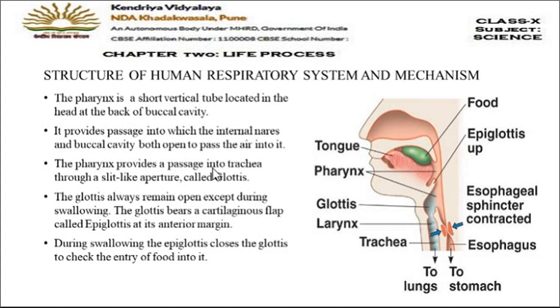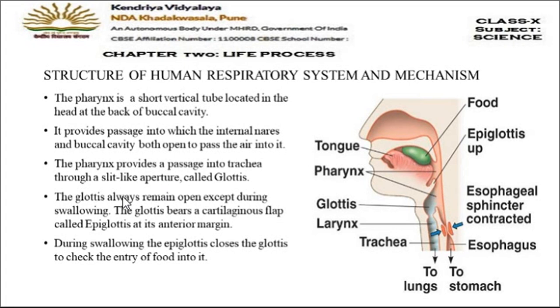Now, the pharynx provides a passage into the trachea through a slit-like aperture called the glottis. Here you can see the glottis. It means the opening of the pharynx towards the windpipe is called the glottis. The glottis combines the pharynx with the trachea. Now you can see here one more flap-like structure which is called the epiglottis. So this epiglottis is the cover of the glottis.